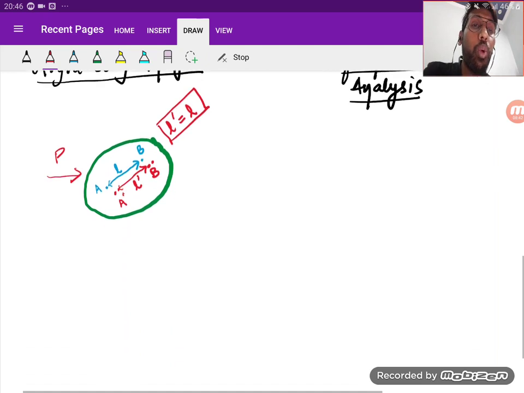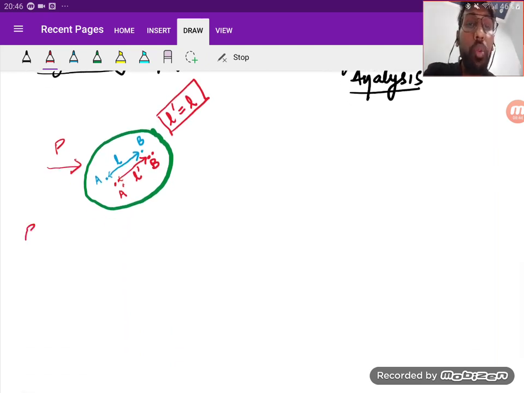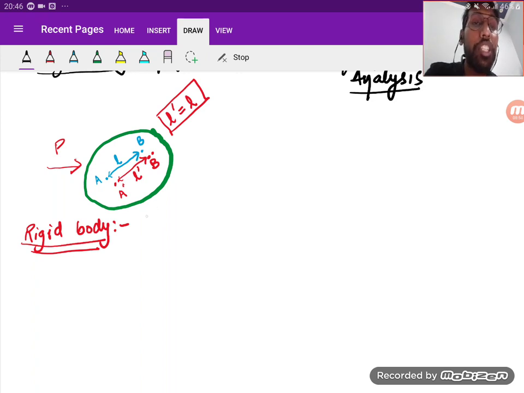What is a rigid body? We are going to study very properly, very slowly. So what is a rigid body?